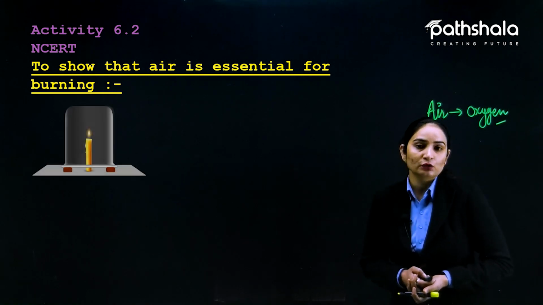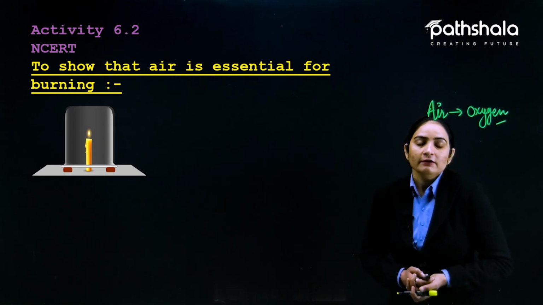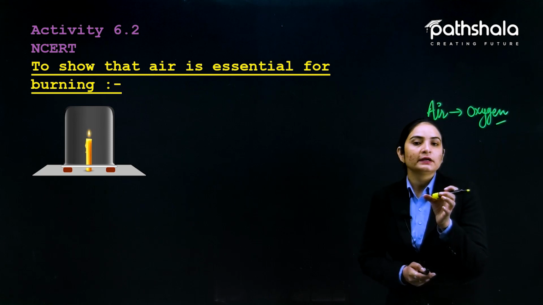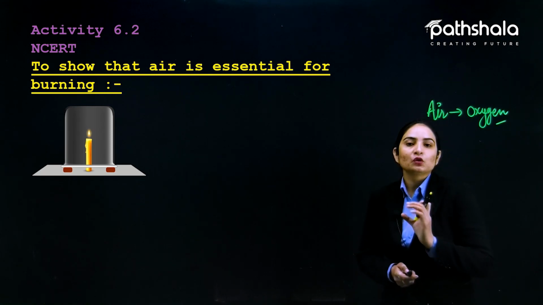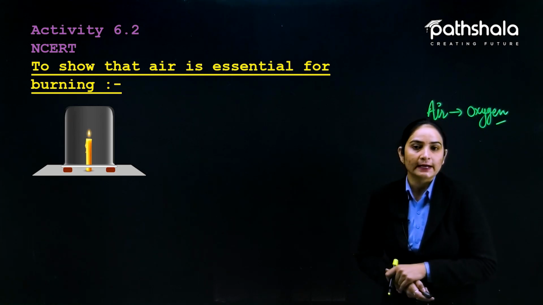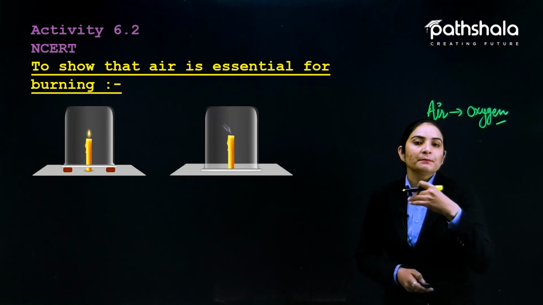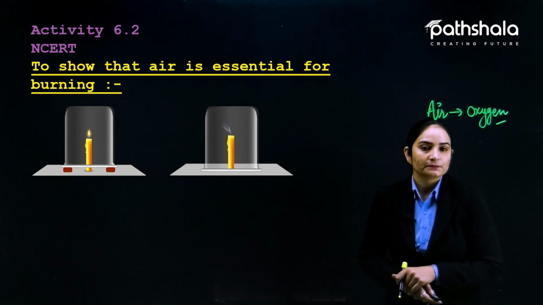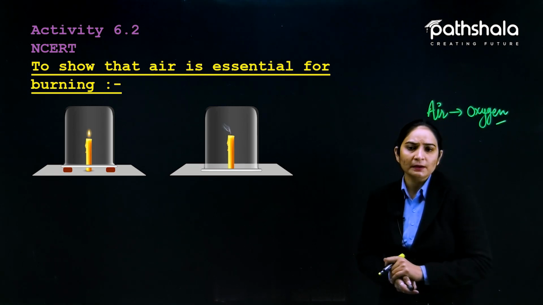So how is it undergoing this? You have seen here a candle is placed on a table. When we place a burning candle on a table, we fix it there, and afterward we put a glass jar, a gas jar, over it. Afterward, what is happening after putting that gas jar? This burning candle is extinguished. We can see it has gone out.